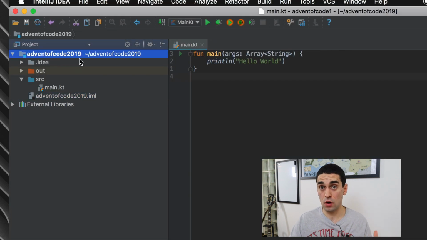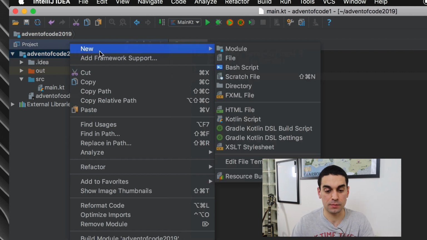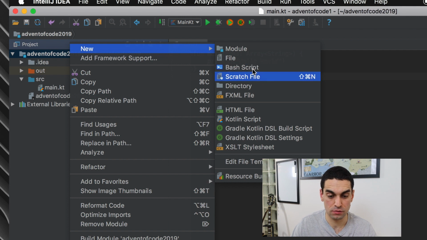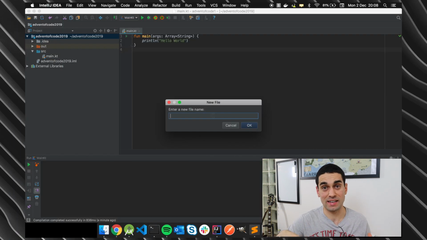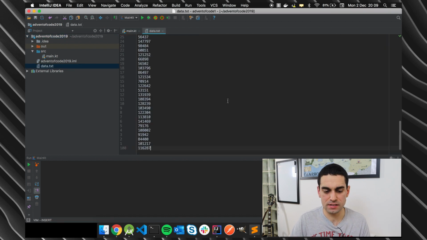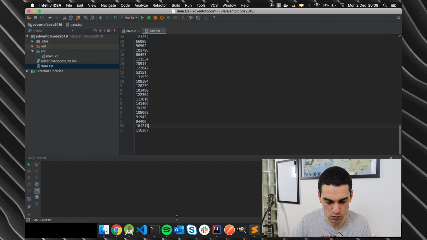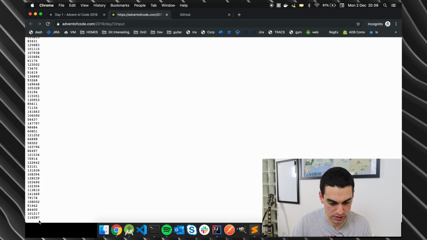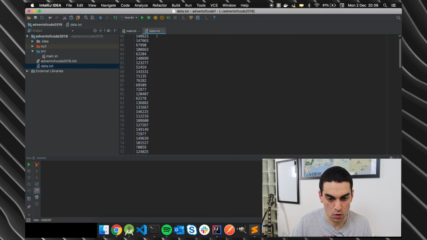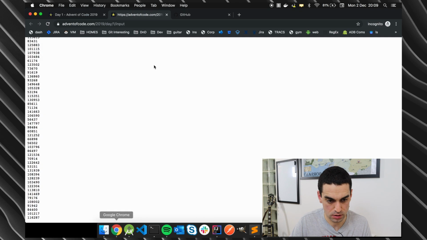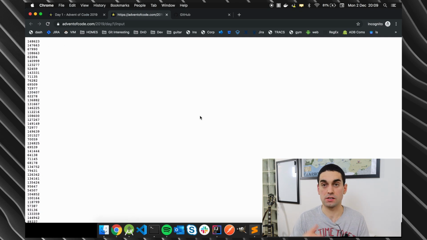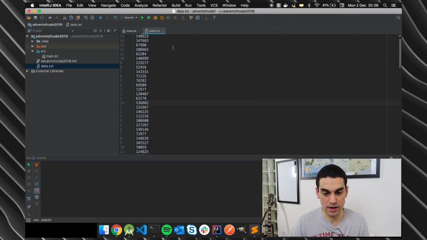I'm then going to go to the adventofcode project I've got set up in IntelliJ and right click the actual project folder itself. And I'm going to hit new, and I'm going to hit file. And this is the file that I'm going to put all of that data into. So I'm just going to call it something like data.txt. I'm then going to paste those lines, and I'm just going to double check that the first and the last one are correct. So 116287, scroll right down, 116287, go back to IntelliJ, scroll to the top, 148623. 148623, perfect. Okay, so the lines of data incoming match. I'm going to save that file and I'm just going to close it.